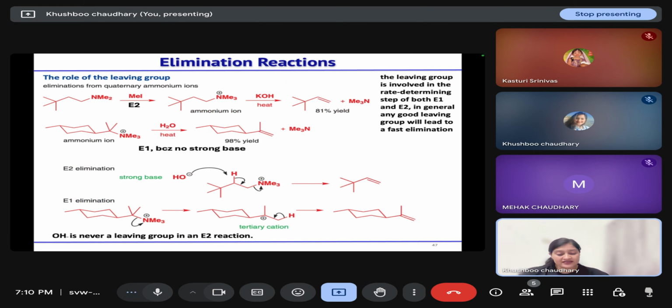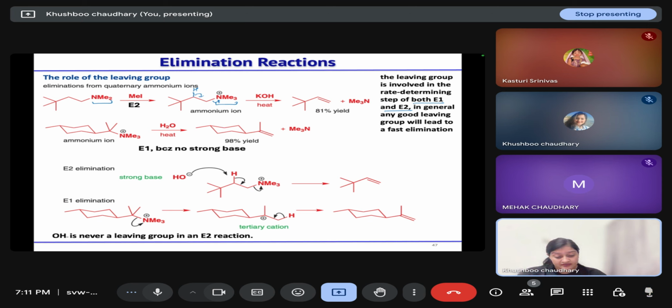Then, what is the role of the leaving group in the elimination? As the leaving group ability of the group increases, the rate of reaction of both E1 and E2 will increase in general. For example, if we have this amine and we are treating it with methyl iodide, it will form this ammonium ion. Now, the leaving group ability of this ammonium ion is more than the amine. So, if we are treating it with base, then the base will abstract this proton and this leaving group will leave.